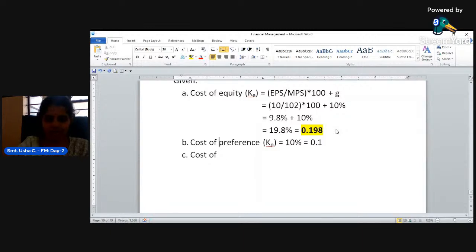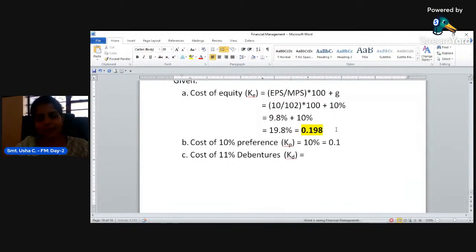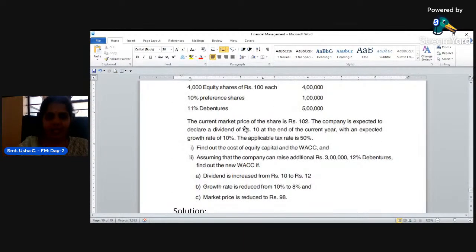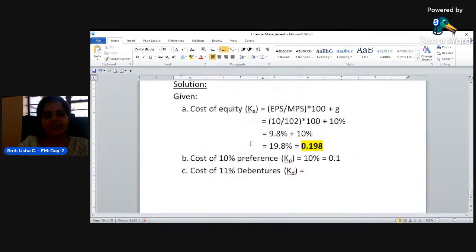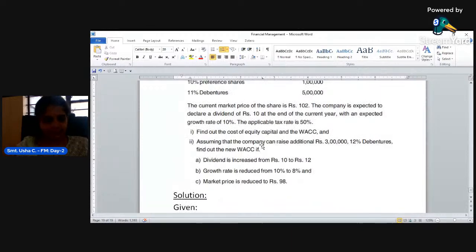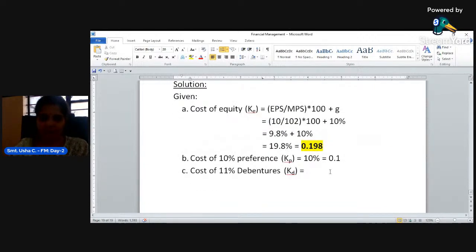This is cost of 10% preference share, cost of 11% debentures. Okay, so cost of debenture is equal to, what is the rate of interest? 11%. And the question is whether it is after tax cost or not. Nothing is stated. If nothing is stated, we have to deduct tax from it by using the formula.